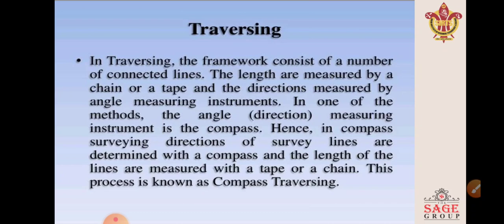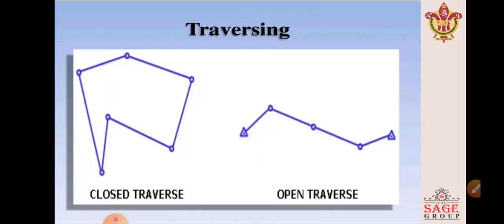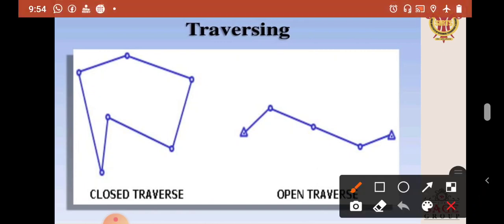There are two types of traversing. First is open traverse and second is closed traverse. This is closed traverse and this is open traverse. Line is measured by chain or tape and angle is measured by compass.